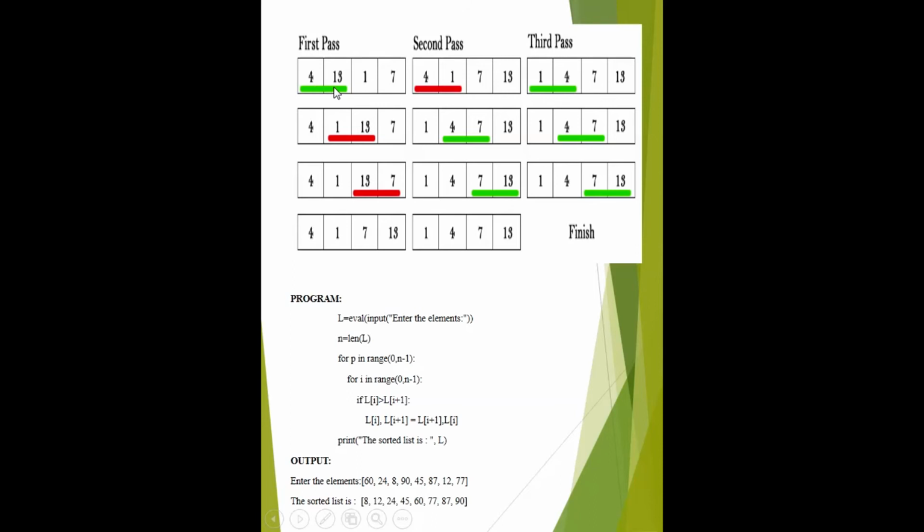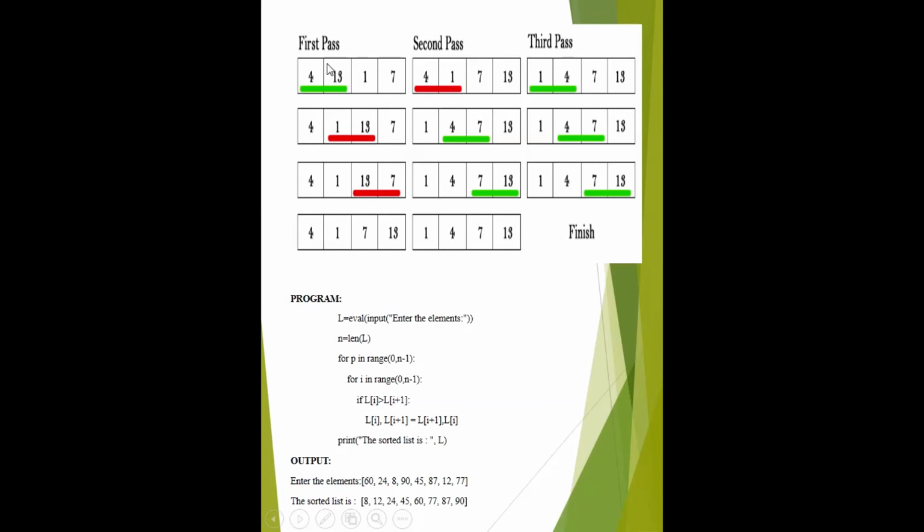If 4 and 13 are in proper order, if it is in ascending order, then there is no need of swap, but if these are not in proper order, then there is a need of swap. So there is no need of swap, we have just made one comparison. Then after that, in this list you have to make a comparison between 1 and 13. Is it in proper order? No. So we just swap it. 1 comes in second position and 13 comes in third position. Then we make a comparison with 13 and 7. They are also swapped, 7 and 13.